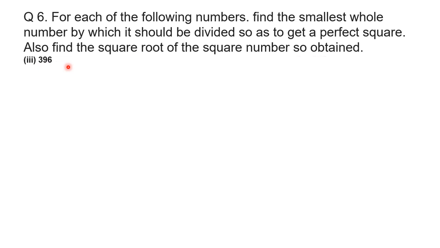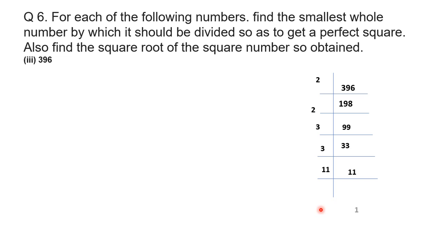So it is 396. Let us find out the prime factorization of 396. So 396 is divisible by prime 2, so divided by 2, we get quotient 198. Then 198 again divisible by 2, so again divided by 2, we get 99. Then this 99 is divisible by 3, so 3 3s are 9, 3 3s are 9, so we get 33. Again this 33 is divisible by 3, so we get 11, and this 11 is divisible by 11 itself. So this is the prime factorization of 396.